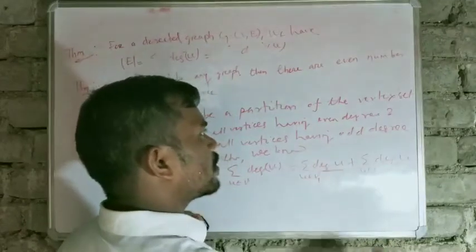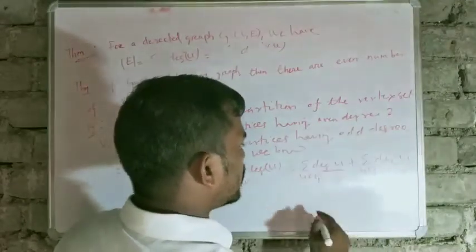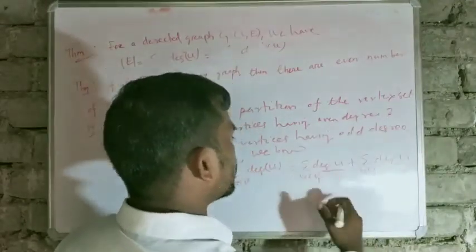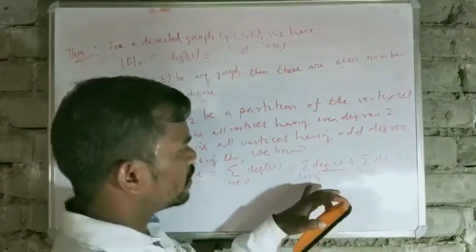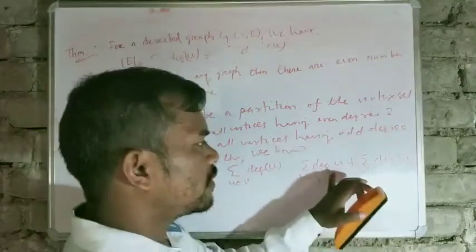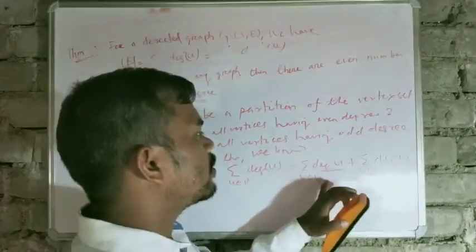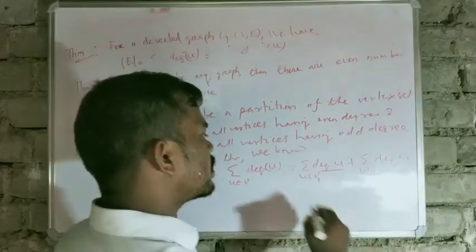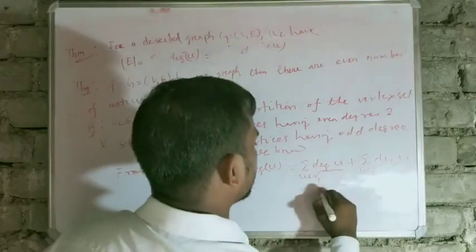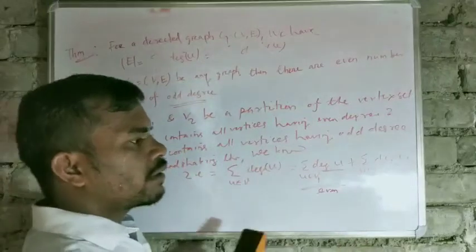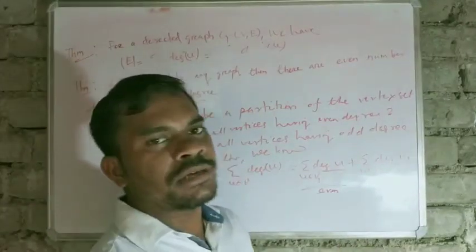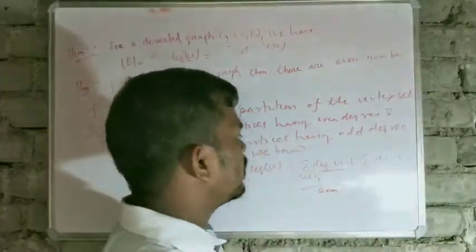Since the degree of each u in V1 is even, if V1 contains 2, 3, 4 vertices, however many, and you add them many times, you will get an even number, because if you add an even number 1 time, 2 times, 3 times, 4 times, you will get an even number.